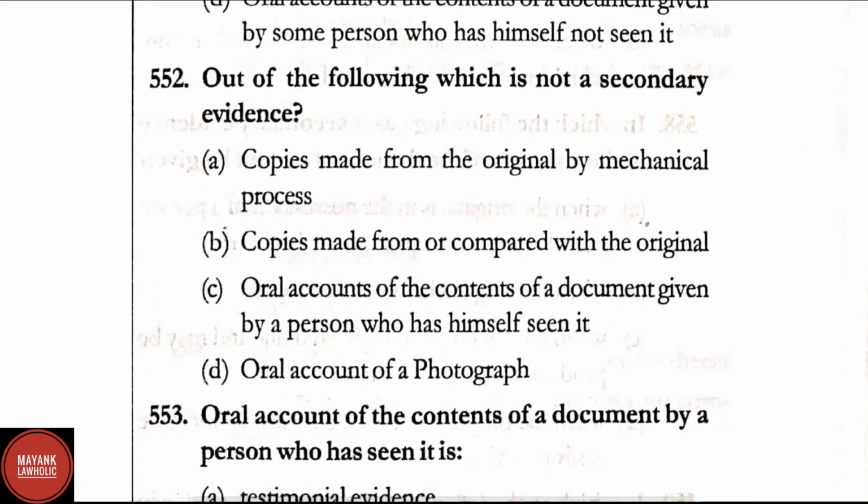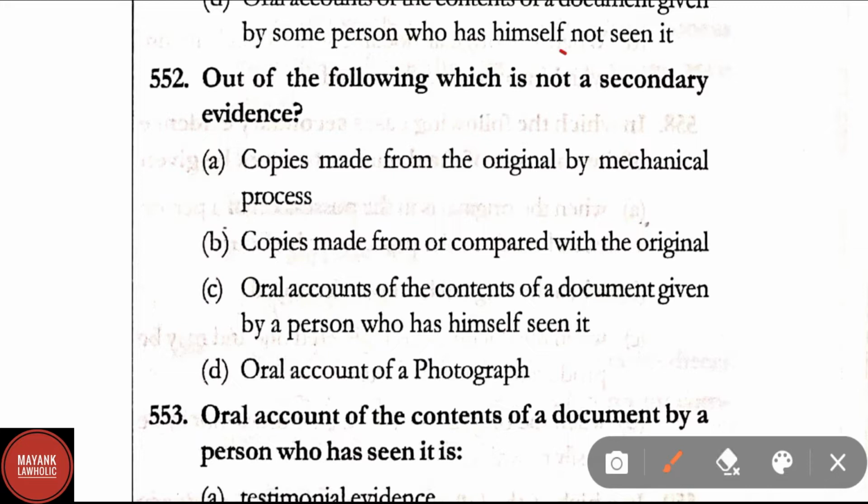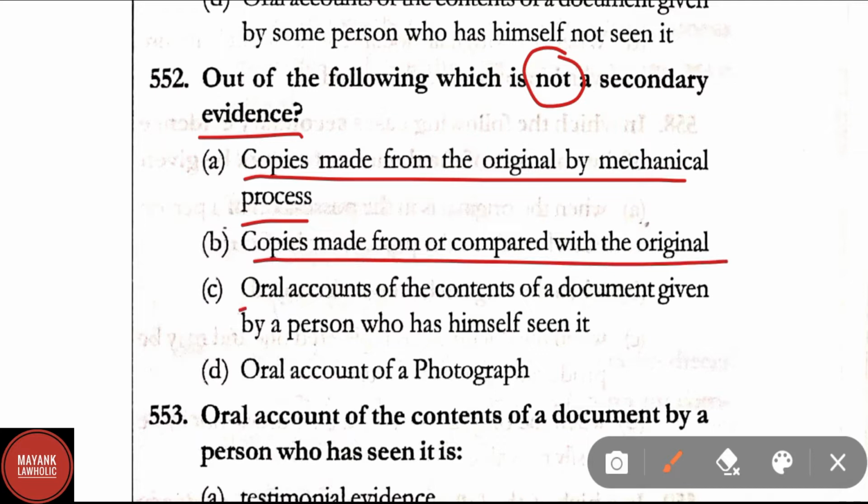Question number 552. Out of the following, which is not a secondary evidence? Copies made from the original by mechanical process, copies made from or compared with the original, oral accounts of the contents of a document given by a person who has himself seen it, oral account of a photograph.